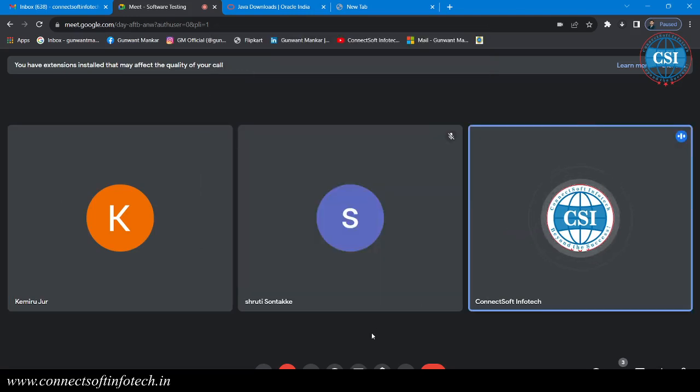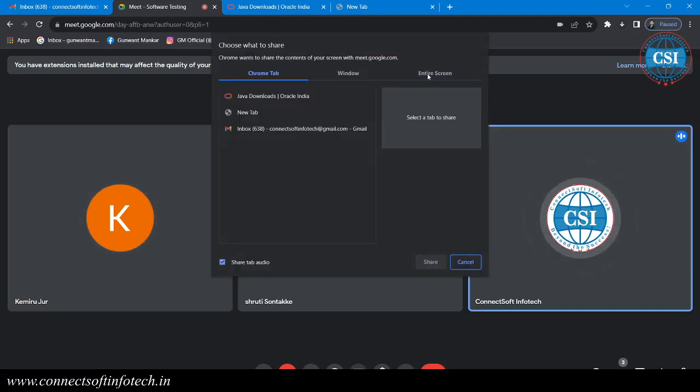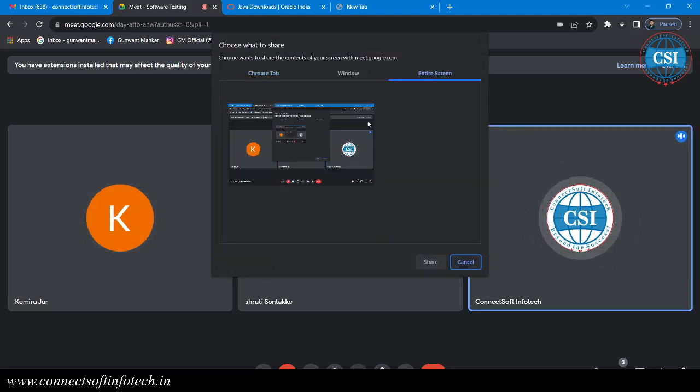Have you got that option? Yes, I see what you're saying, but it's not giving me the option. So entire screen, yes, but it still says cancel. Okay, so you click on the entire screen, and below it just click on that screen. Below the entire screen, you will get one small window. Just click on that one, and then the share button will get activated.